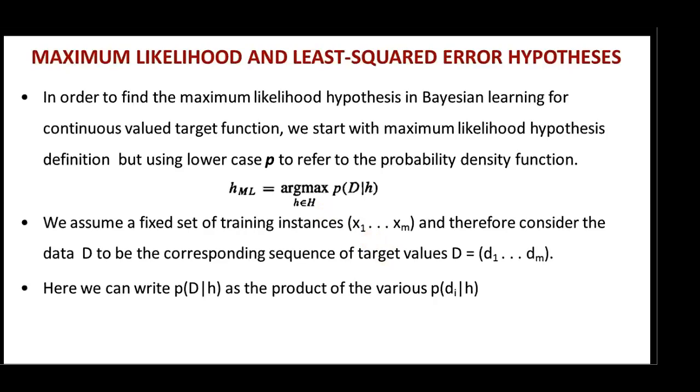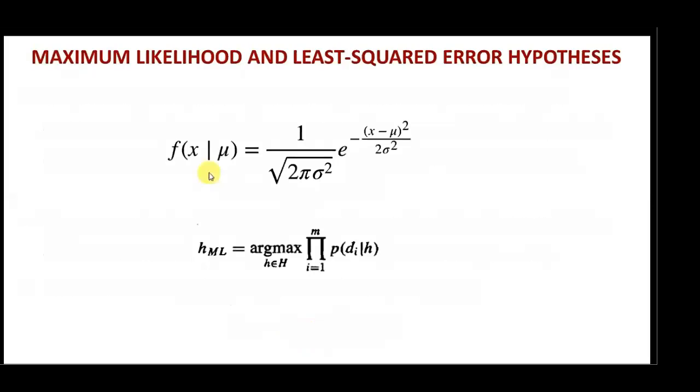That is, h_ML is equivalent to argmax of the product for i equal to 1 to m of p of di given h over all the hypotheses from the hypothesis space. Here, we assume that the target values are normally distributed.